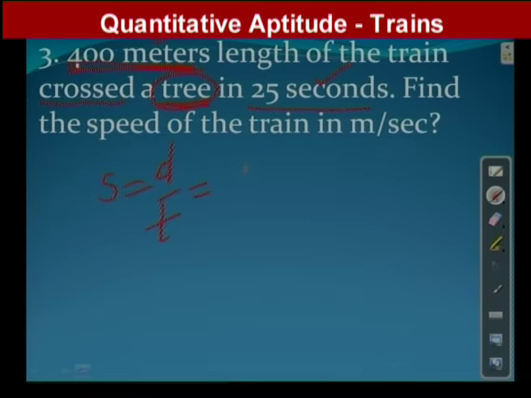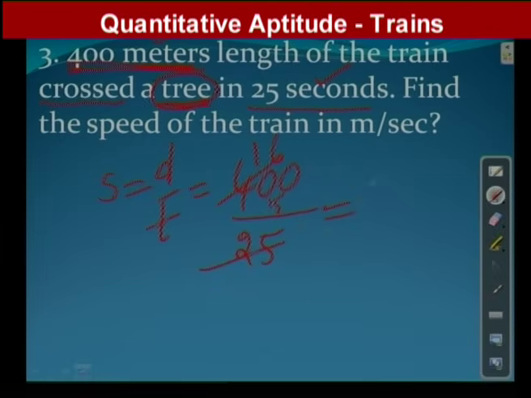So speed is equal to distance by time. Distance is 400 and time is 25 seconds. Meters and seconds, so the unit of speed is meter per second. Now simplify: 25 ones are 25, still 150 left, 25 sixes are 150. Hence the final answer: the speed of the train is equal to 16 meter per second.